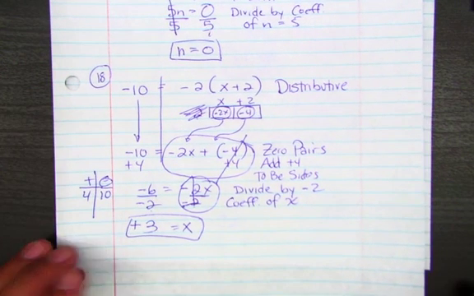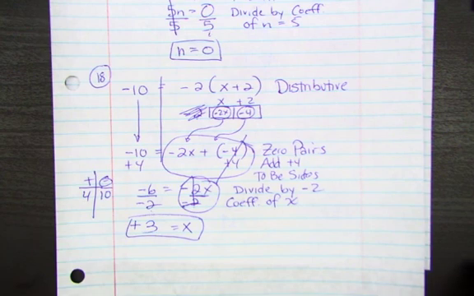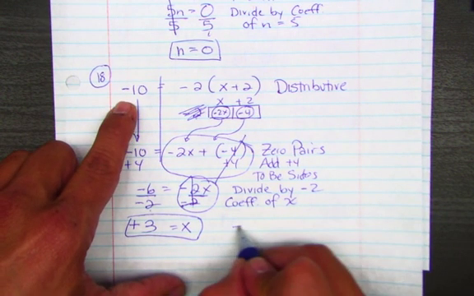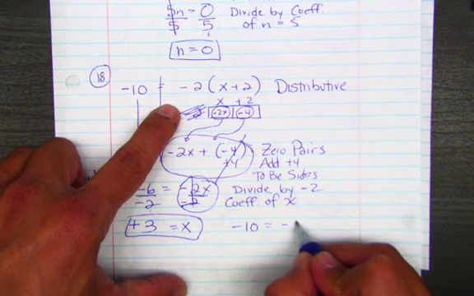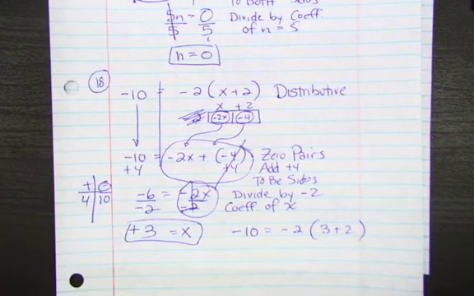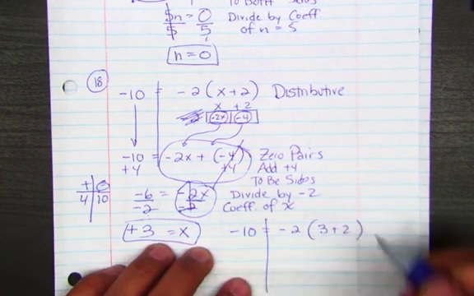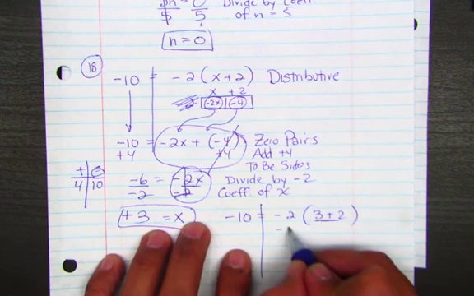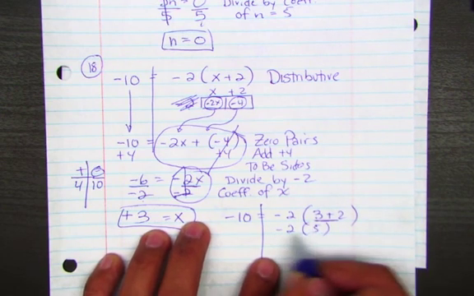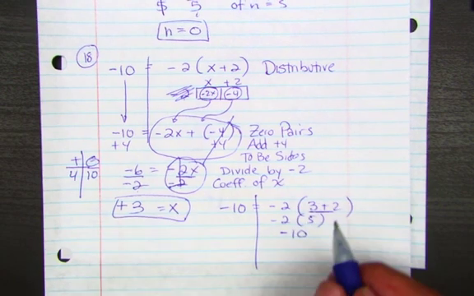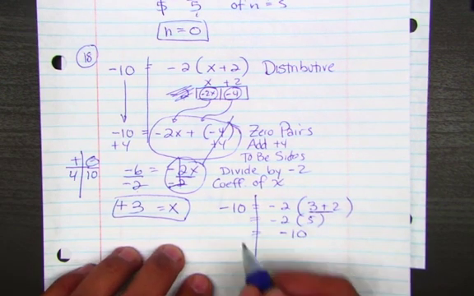What does that mean to the equation? That means if I plug it in, here we go, negative 10 equals negative 2 times 3 plus 2 parentheses. What do I do? Parentheses. Multiply. That should be negative 10. And that equals negative 10.